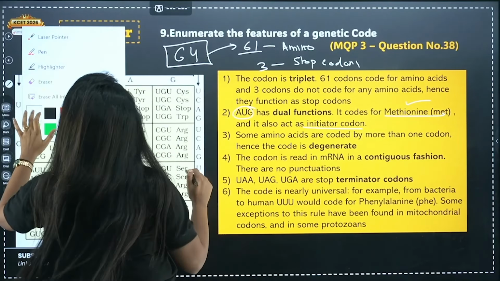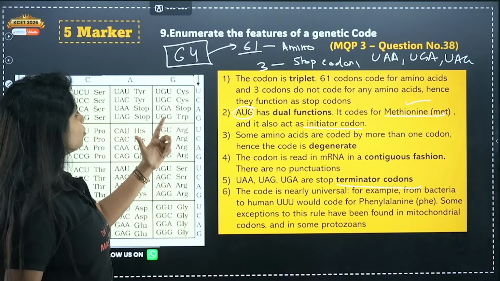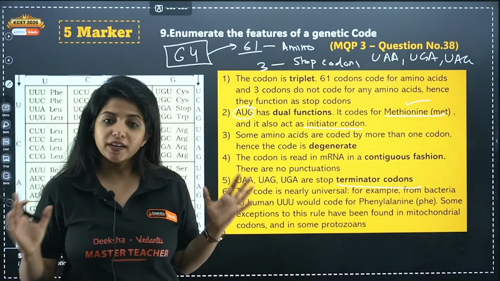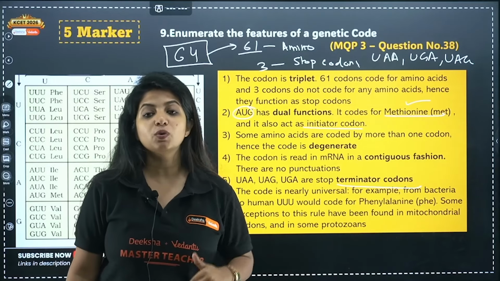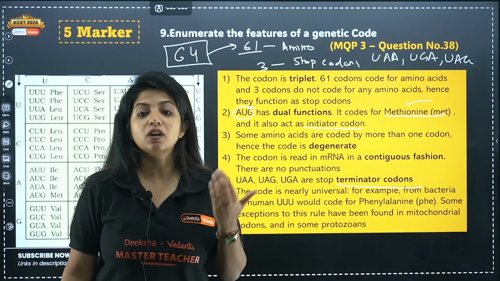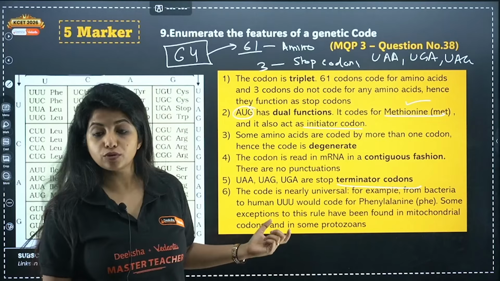Now, the codons are generally universal. For example, UAU in our body codes for tyrosine. In a bacterium's body also, it codes for tyrosine itself. So you say it is universal. From bacteria to humans, UUU would code for phenylalanine. That's an example. Now there are some exceptions. Obviously, every time there are exceptions. Some exceptions to this rule have been found in mitochondrial codons.